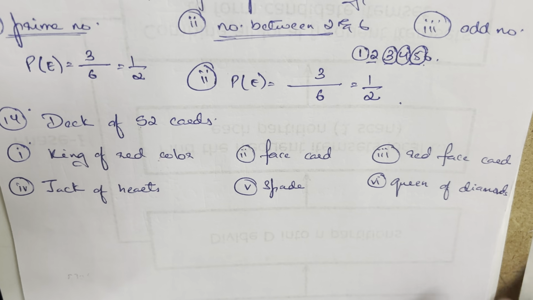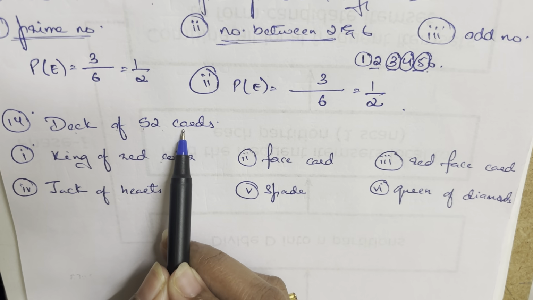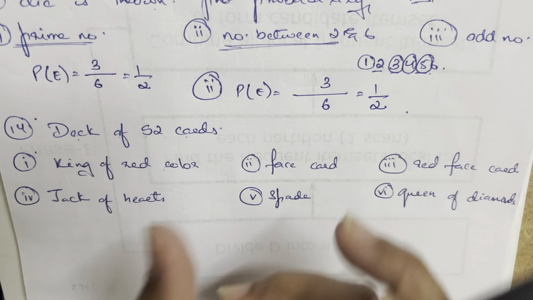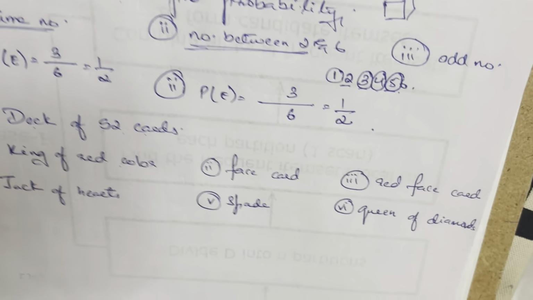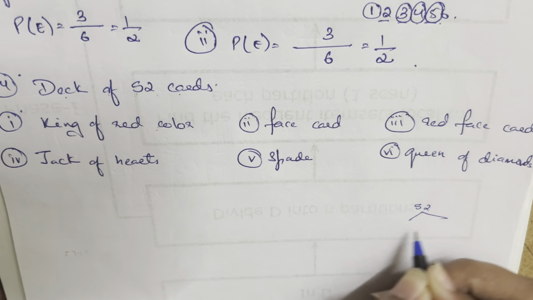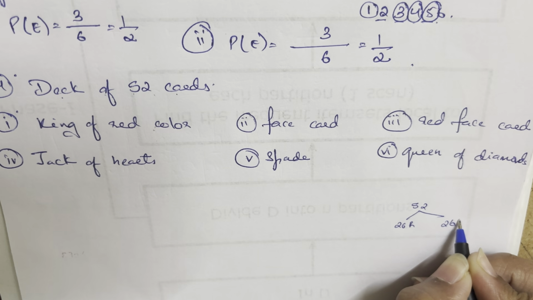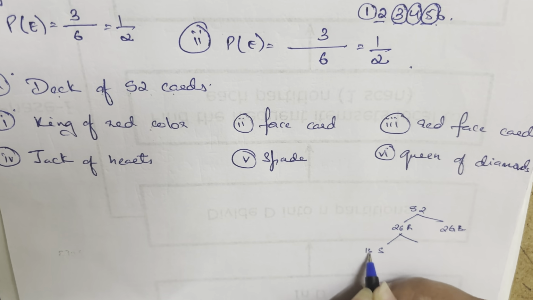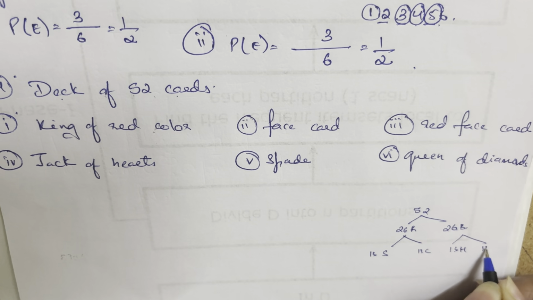The next question that I have is the 14th question given over here. There is a deck of 52 well shuffled cards in here. When a deck of well shuffled cards is there, if some students cannot remember it, I would suggest you to write down the cards. You have 52 cards, block it down into 26 and 26. This is going to be red and this is going to be black. And then you are going to block it down into 13 spades and 13 clubs, and 13 hearts and 13 diamonds is what you have.